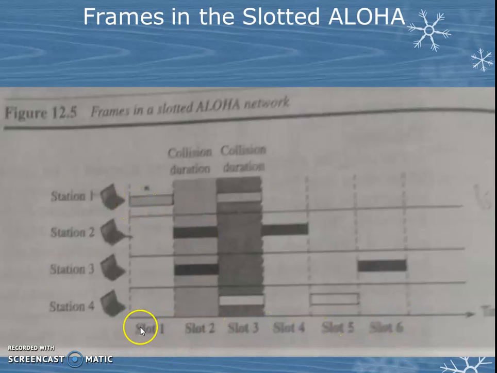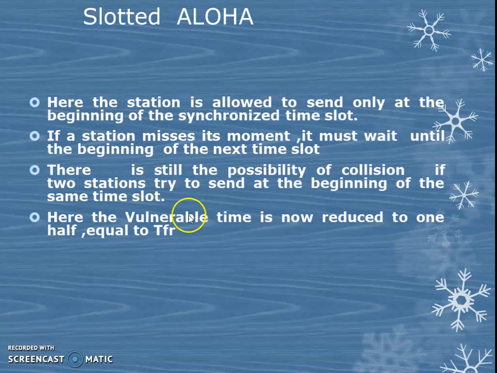Station 1's time limit is the first slot, which means it can send during slot 1 only. If the time is over, it can't send and has to wait for the next slot to come. Here also collisions can occur: after one time slot is over, the next starts, and if many stations try to send in the next slot, a collision occurs again. A station is allowed to send only at the beginning of a time slot, and if it misses it, it has to wait. If two stations try to send at the beginning of the same time slot, again a collision occurs.